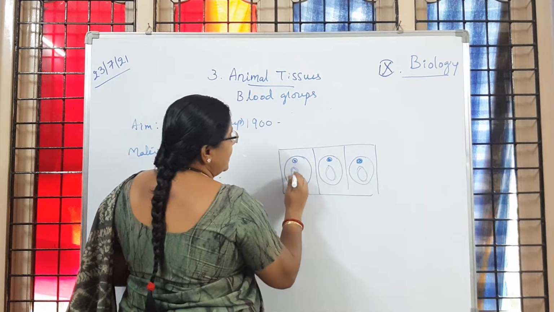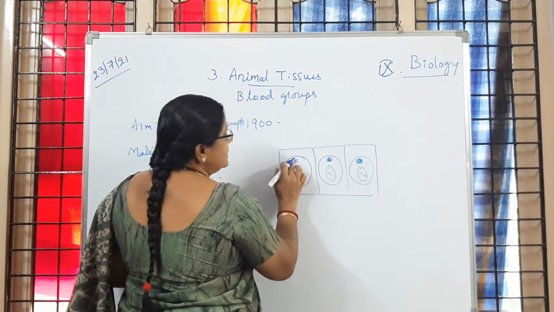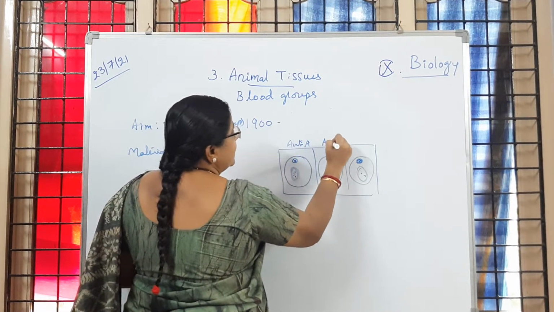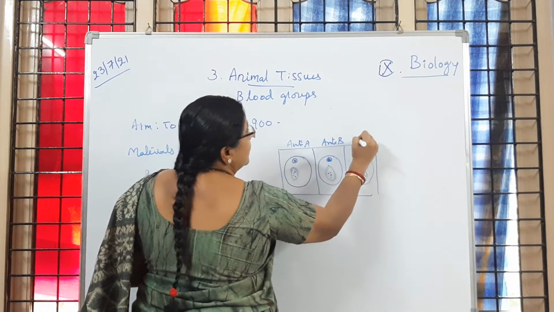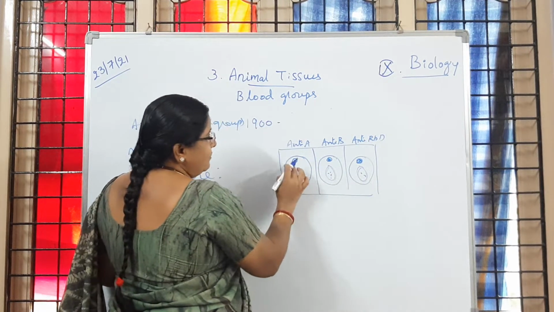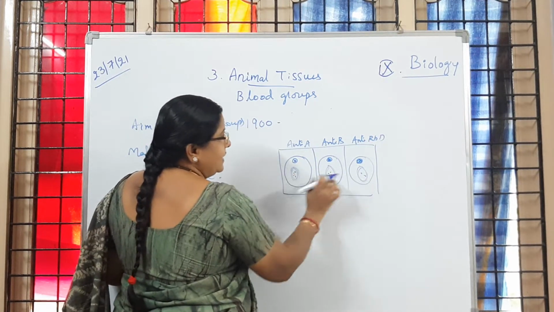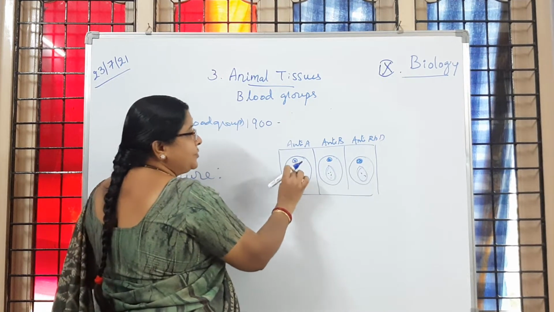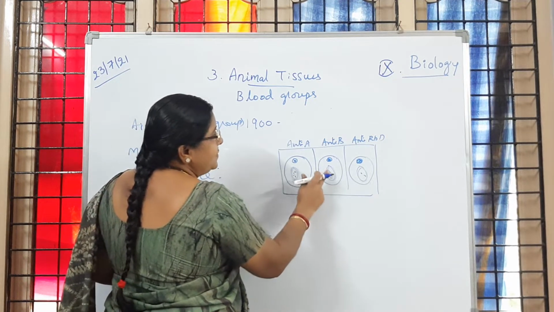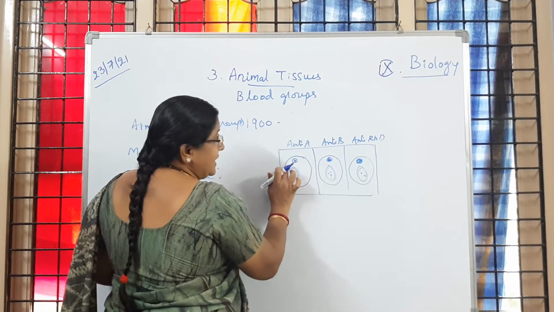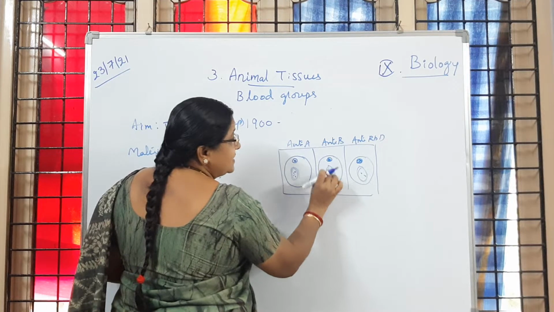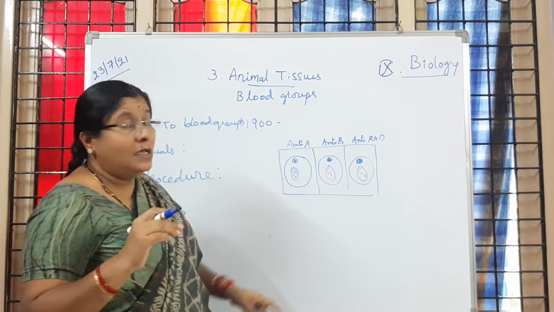Is it clear to you? So here we have taken blood drops. Anti-sera A, anti-B and anti-RhD. We have blood here, and with the help of a toothpick we are going to mix it. The same toothpick we are not supposed to use. So this we are going to mix with anti-sera A only. With another toothpick we have to mix it in anti-sera B, and we have to mix the blood in anti-RhD also. So like that we have to do.